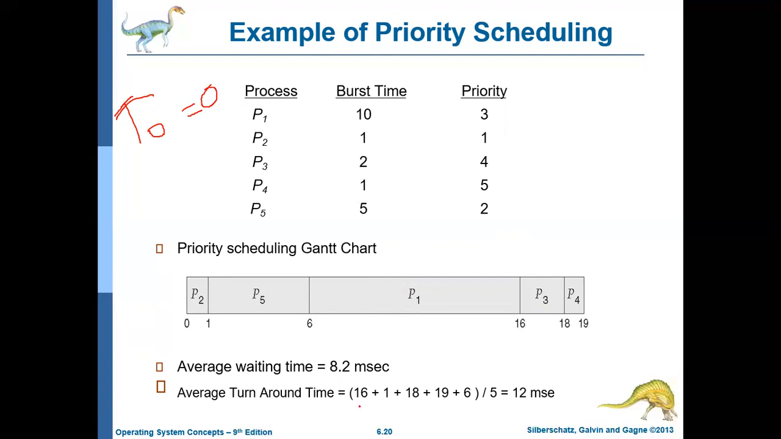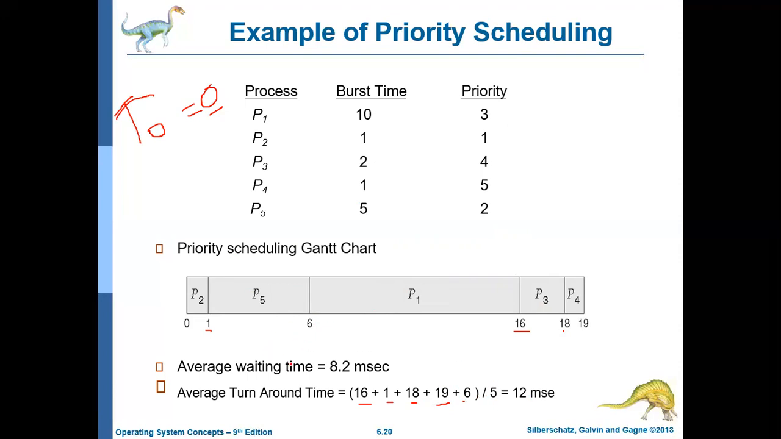For calculating turnaround time, it is the completion time minus the starting time. Here, for all processes the starting time is considered as 0. So P1 completes at the 16th millisecond, 16 minus 0 is 16. P2 completes at the first millisecond, 1 minus 0 is 1. P3 completes at 18 milliseconds, so it's 18. P4 completes at 19 milliseconds, so it is 19. And P5 completes at 6 milliseconds, so 6 minus 0 is 6. The average of these is 12 milliseconds.